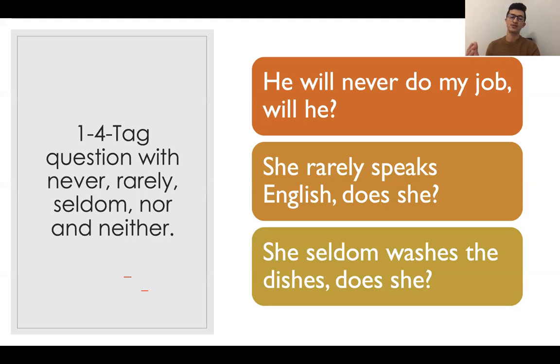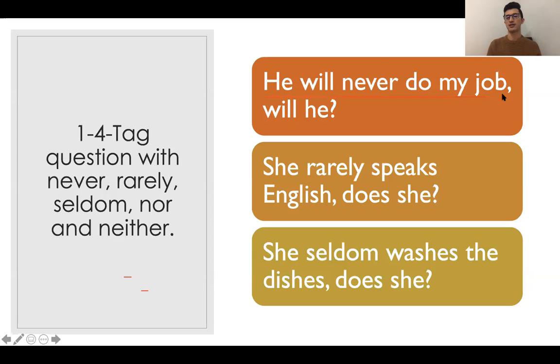And when you want to use the tag question for this type of sentence, you should use the positive tag question, because the meaning of the sentence is already negative, and you should use a positive tag question for negative sentences. Look at this example here. He will never do my job. Will he?